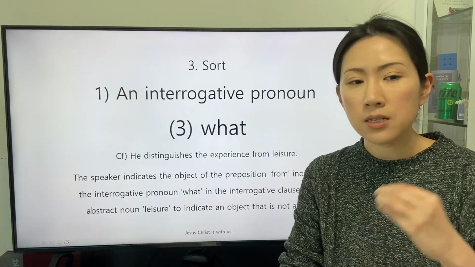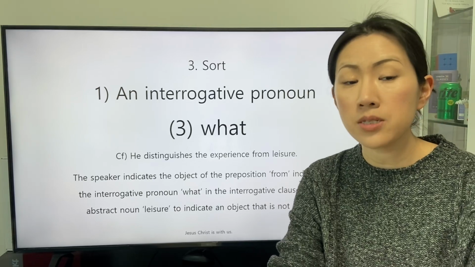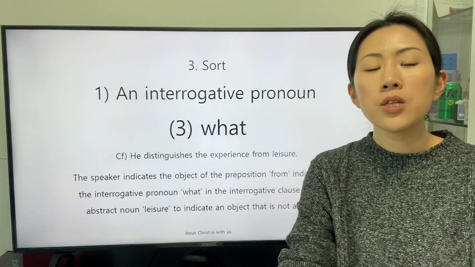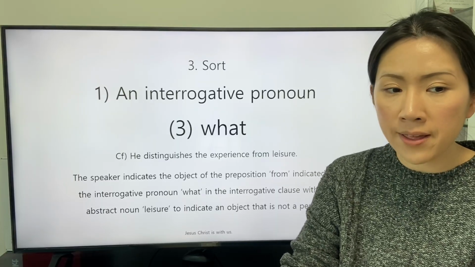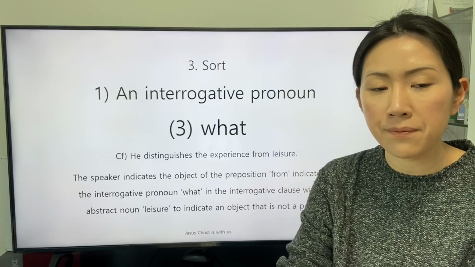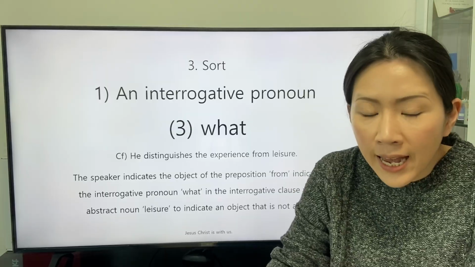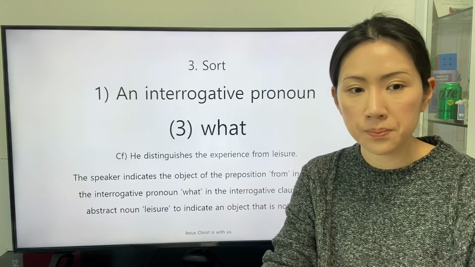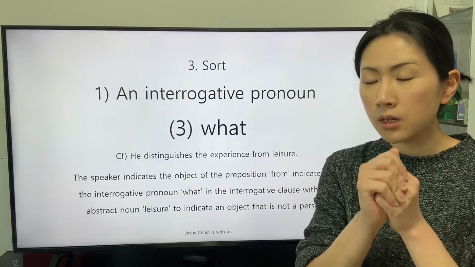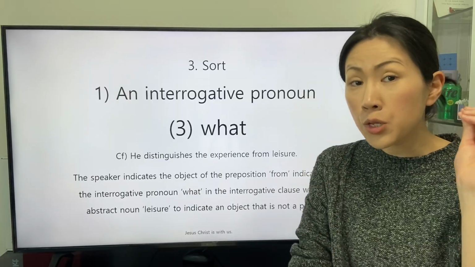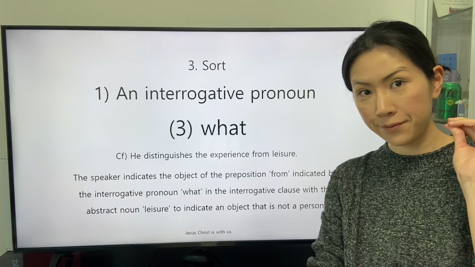One of the responses is stated in the conference: he distinguishes the experience from leisure. The speaker indicates the object of the preposition from indicated by the interrogative pronoun what in the interrogative clause with the abstract noun leisure to indicate an object that is not a person. The object of the preposition from, leisure, corresponds to the interrogative pronoun what in the interrogative clause.